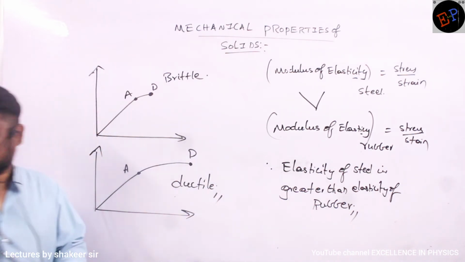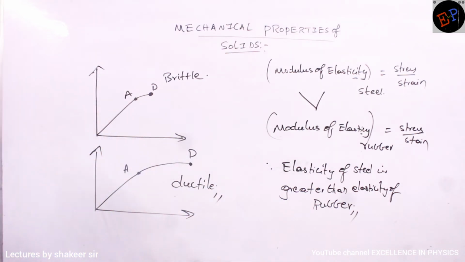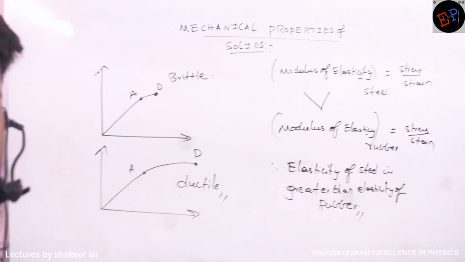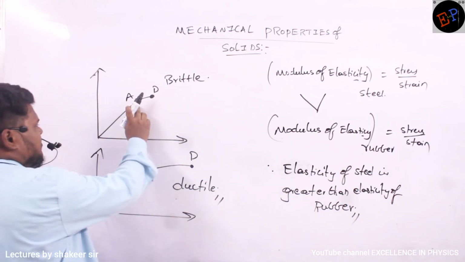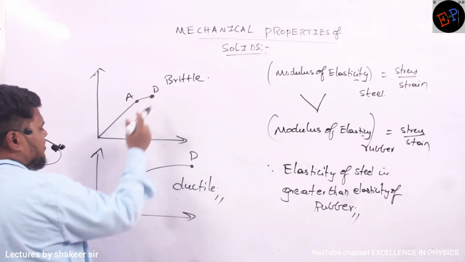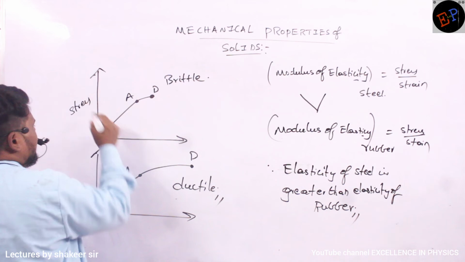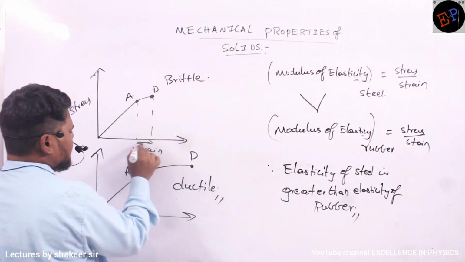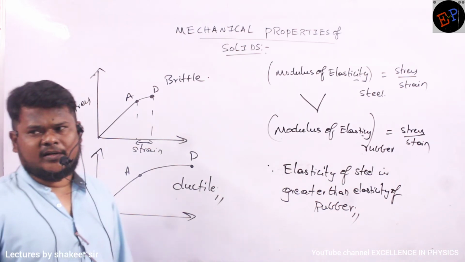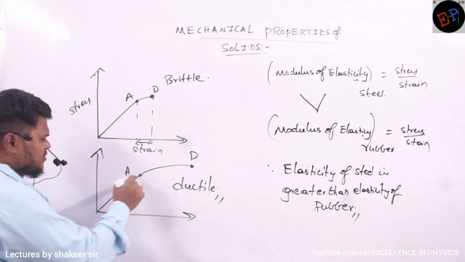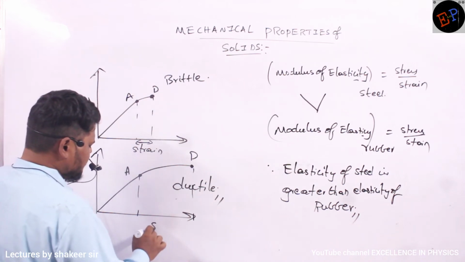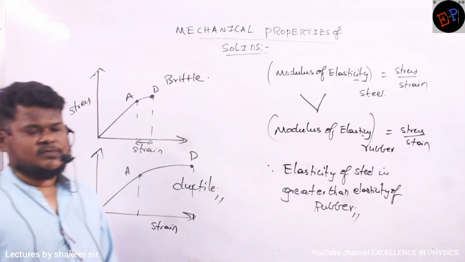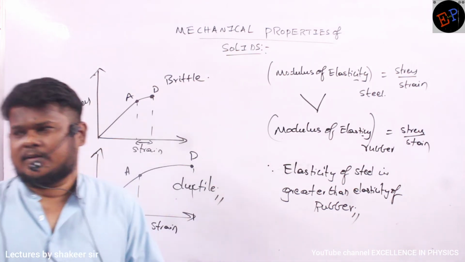What is the reason? If the distance between A and D is very small, it means, for example, this is stress and this is strain, so the distance of strain is very less. It means the material will break down very easily. Whereas if you see this distance, here strain is very large. It means the elongation can be very large. So this one is a ductile material, and this one is a brittle material.